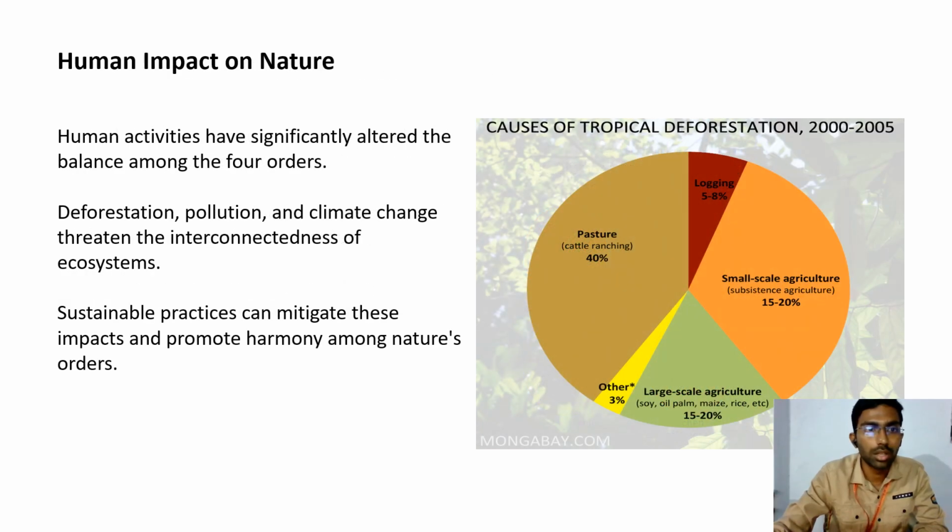Human impact on nature. Human activities have significantly altered the balance among the four orders. Deforestation, pollution, and climate change threaten the interconnection of ecosystems. Sustainable practices can mitigate these impacts and promote harmony among nature's orders.